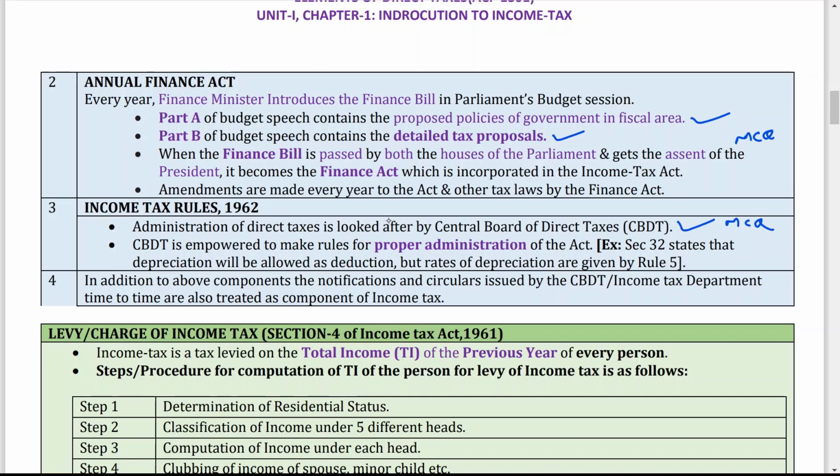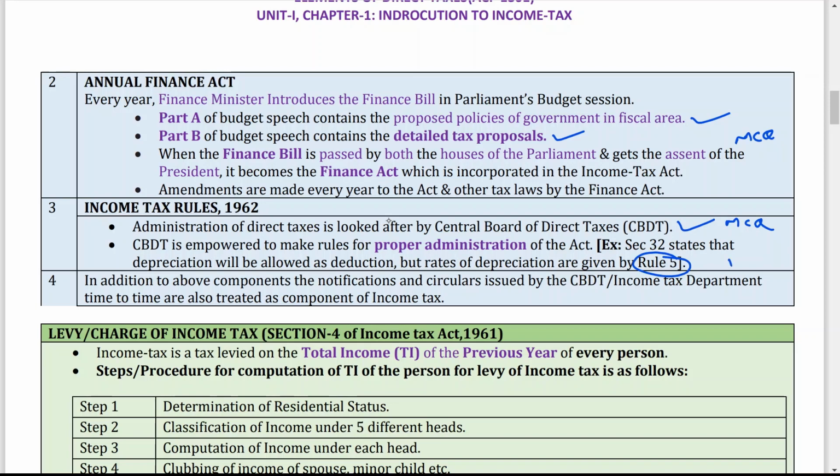For example, Section 32 states that depreciation will be allowed as a deduction, but the rates of depreciation are given by Rule 5, because whatever depreciation is charged by the business entity may or may not be allowed in income tax. That is why only the depreciation rate specified by the Income Tax Act is applicable.